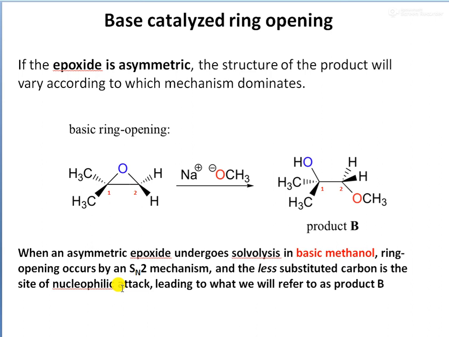And in this case, the less substituted carbon atom is the site of the nucleophilic attack. So in a base catalyzed reaction, the less substituted carbon atom here is the second carbon. Okay, these have two hydrogens only. So this less substituted carbon atom is the center of the nucleophilic attack, where the OCH3 minus group will come and attack, and this will lead to the product B.